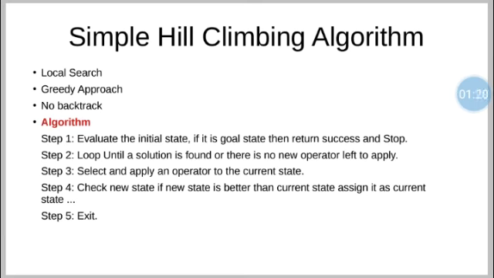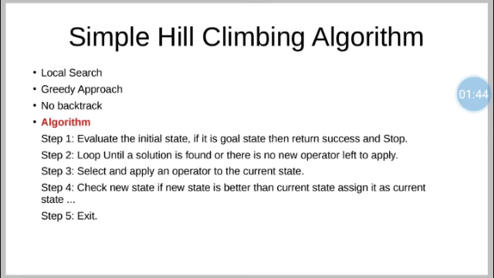Select and apply an operator to the current state. Check the new state. If the new state is better than the current state, then assign it as the current state. So whenever you check a new state, your new state should be better than your current state. If your new state is better than the current state, then and only then you will assign the new state as the current state, and exit.